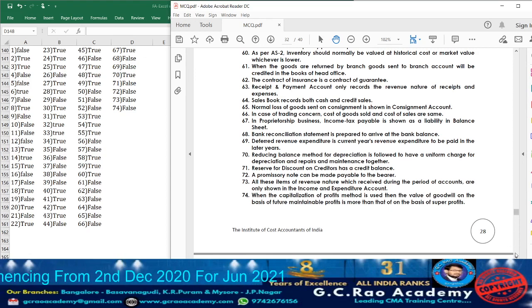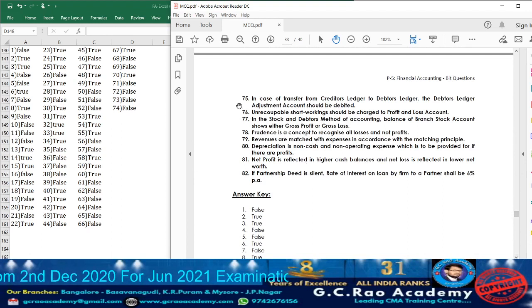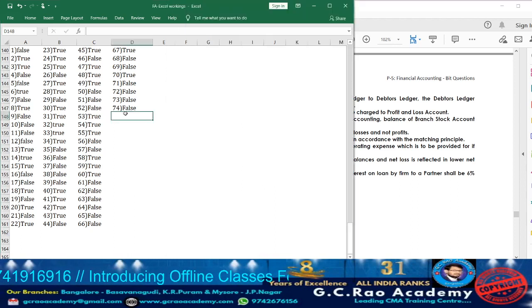Now in your material, just move on to page number 29. We have statement 75. What are they telling? In case of transfer from creditors ledger to debtors ledger, the debtor ledger adjustment should be debited. False. Because whenever the transfer happens from creditors to debtors, the creditors balance decreases and debtors balance also decreases. So debtors decrease means asset decrease. Asset decrease has to be credited. Here it is given as debited. So accordingly, again the statement 75 is false.